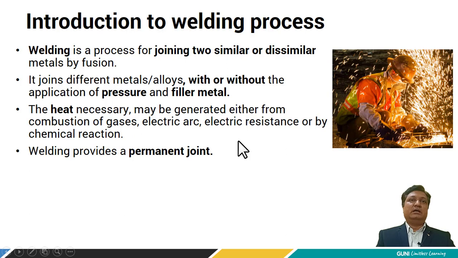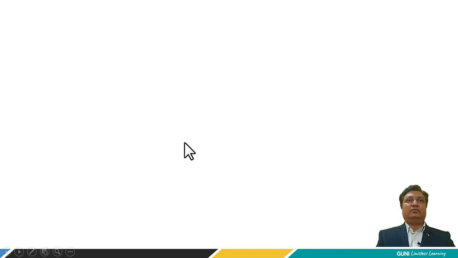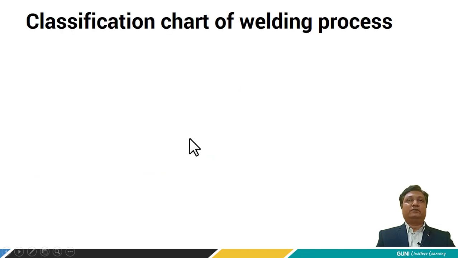Applications of welding are fabrication of ships, pressure vessels, automobile bodies, offshore platforms, bridges, welded pipes, etc. Now let's see the chart of classification for various types of welding process.